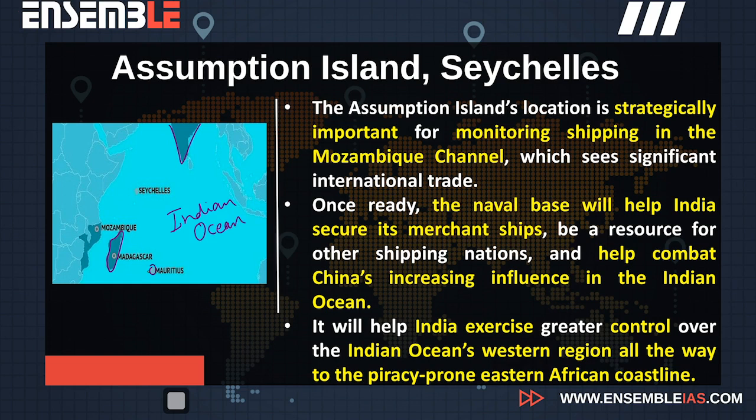In the Indian Ocean, this is Mauritius. Mauritius is again a good friend of India. This is the Southern African country named Mozambique, and this is known as the Mozambique Channel. In the Mozambique Channel, this is the location of Seychelles. In Seychelles, here is Assumption Island. This Assumption Island is located here in Seychelles. So this is the precise location of Assumption Island.